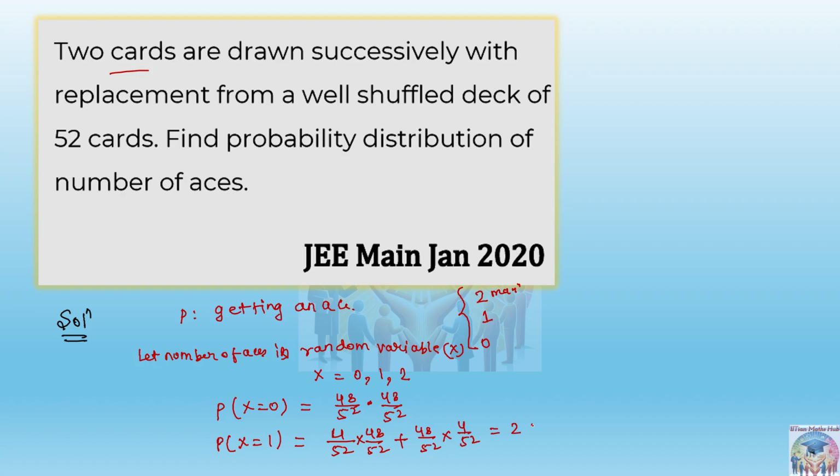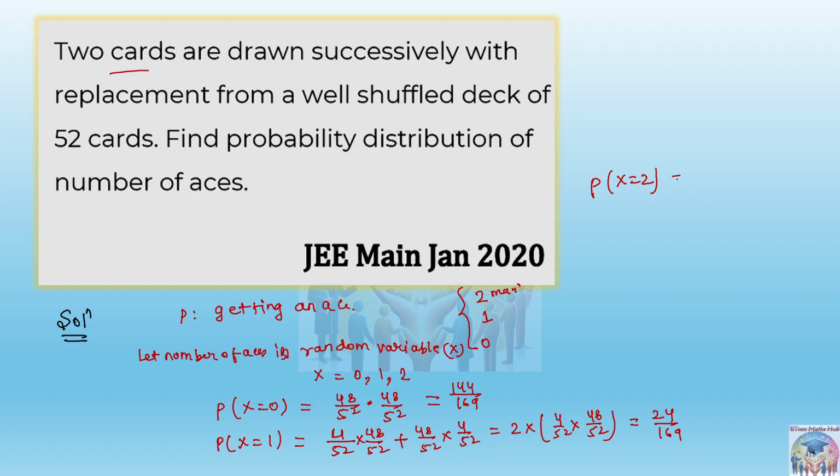So ultimately we can say 2 into 4 by 52 into 48 by 52. When you calculate this, it will be 2 into 4 by 169, and this value will be 24 by 169, and 144 divided by 169 for x equal to 0.